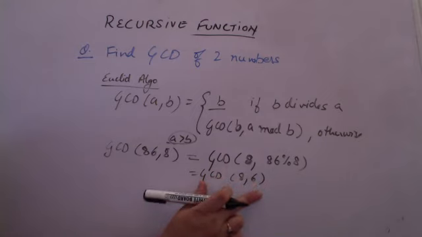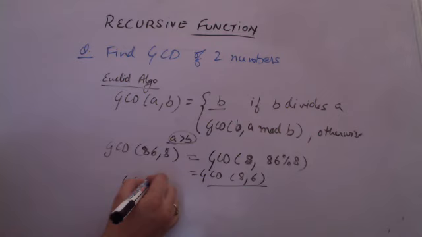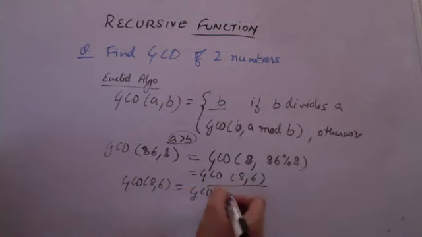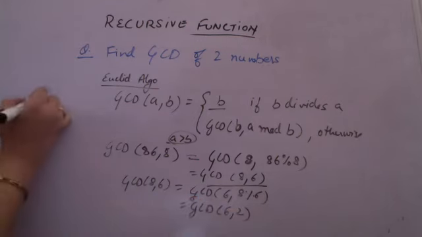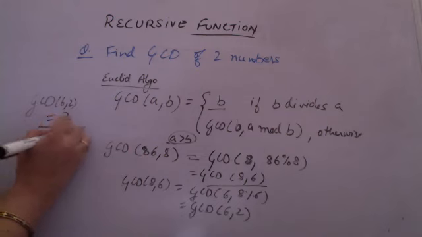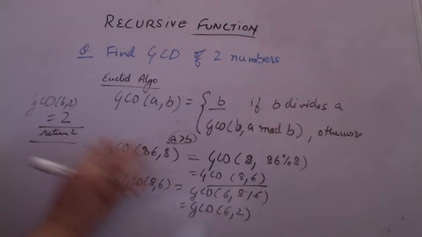So I am recursively calling GCD for 8 comma 6. When this is called, GCD of 8 comma 6 will be processed in another call where, again, 6 does not divide 8. So I have to recursively call GCD for 6 comma 8 remainder 6. 8 remainder 6 we all understand is 2. So GCD for 6 comma 2 is again called. Now 2 divides 6. That means return 2. Here we are returning 2. So the final GCD of 86 comma 8 is 2.